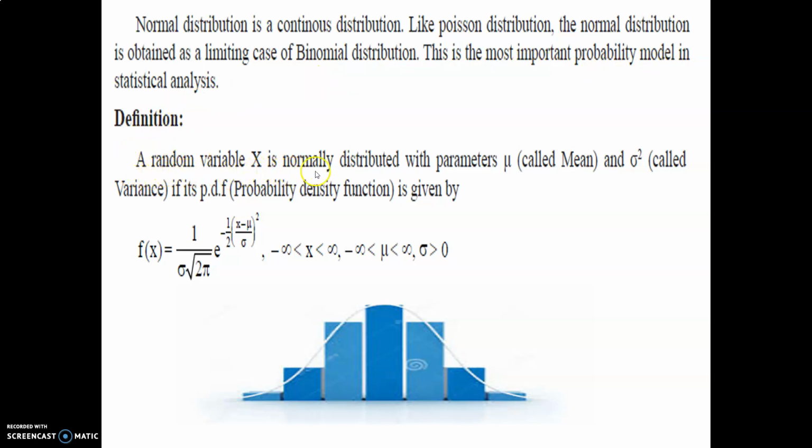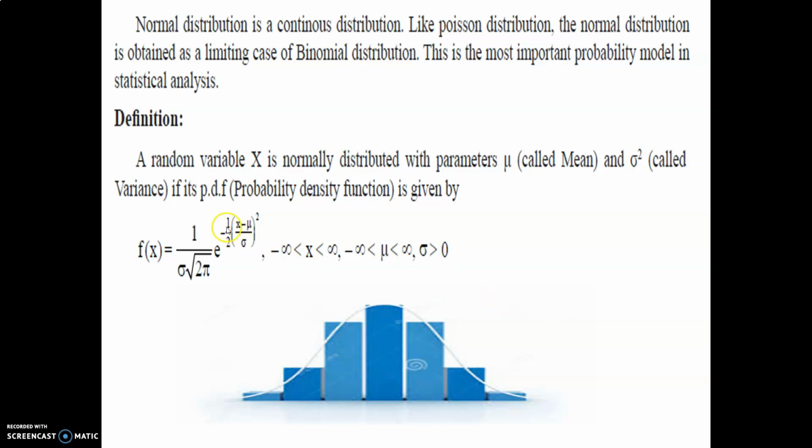Definition: a random variable x is normally distributed with parameter mu called mean and sigma square called variance if its PDF, probability density function, is given by f of x is equal to 1 upon sigma under square root 2 pi, e raised to minus 1 upon 2 into (x minus mu) upon sigma whole square, where minus infinity less than x less than infinity, minus infinity less than mu less than infinity, sigma greater than 0. Here mu is the mean, sigma square is the variance, and infinity means not a fixed value. We have to consider pi here as 22 upon 7.